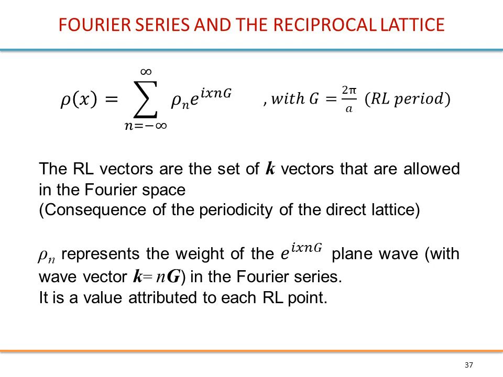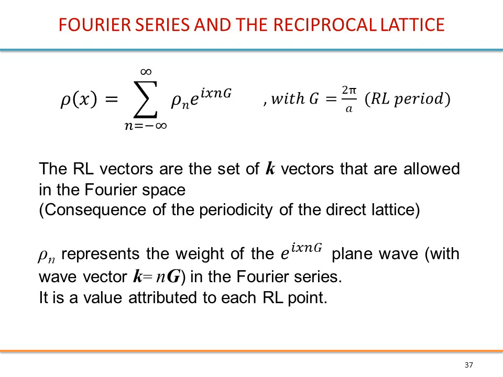So what this means is that in fact the reciprocal lattice vectors are just the set of k vectors that are allowed in the Fourier space. This is a consequence of the periodicity of the direct lattice, and we in fact already knew that. It is the same statement as the Laue condition.